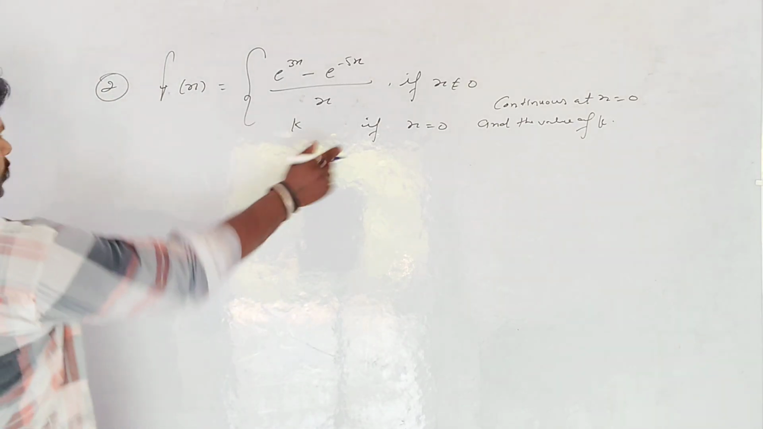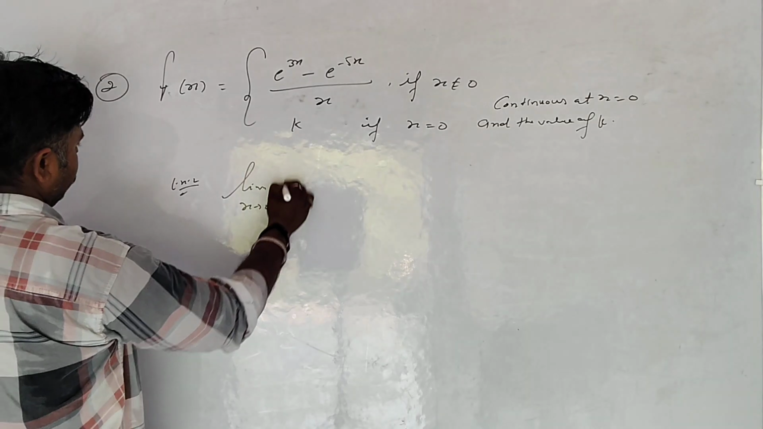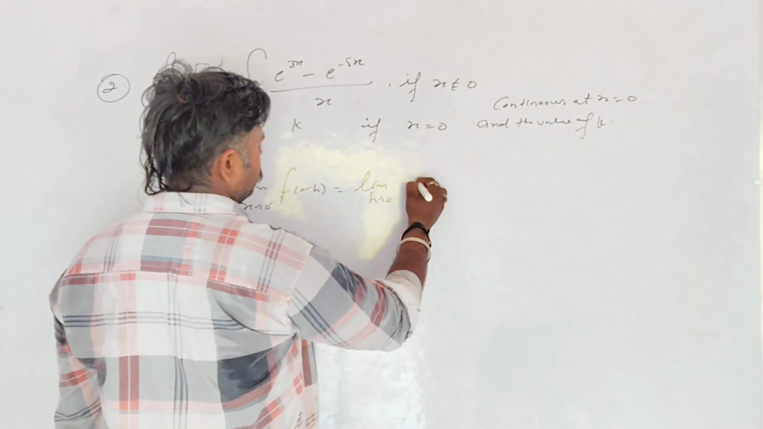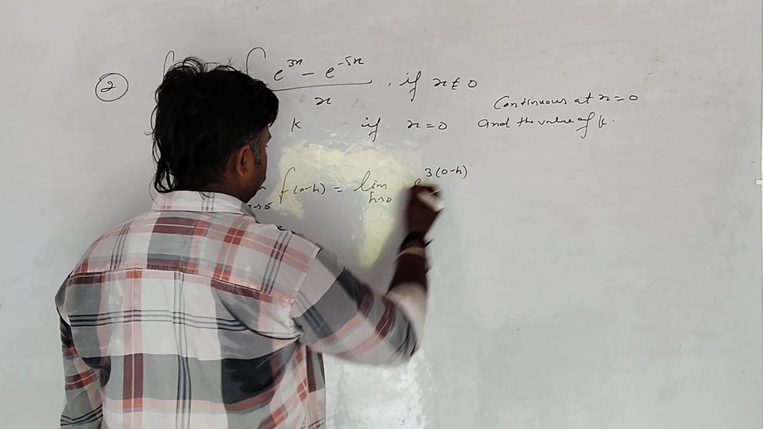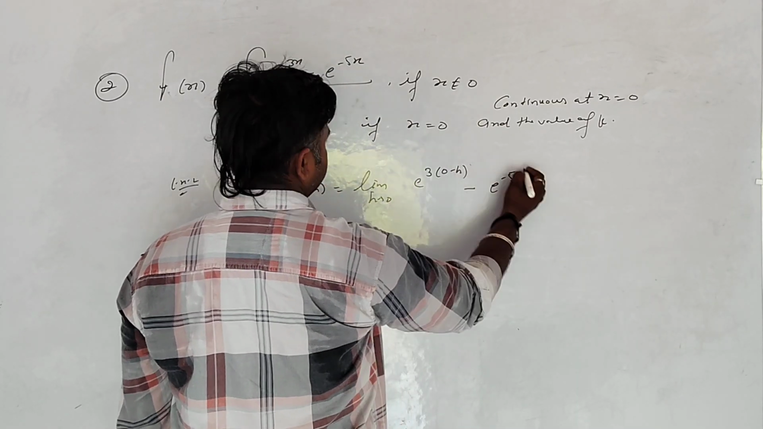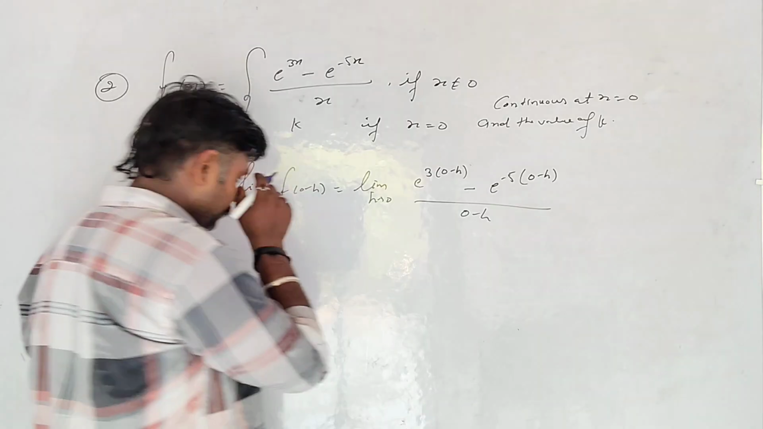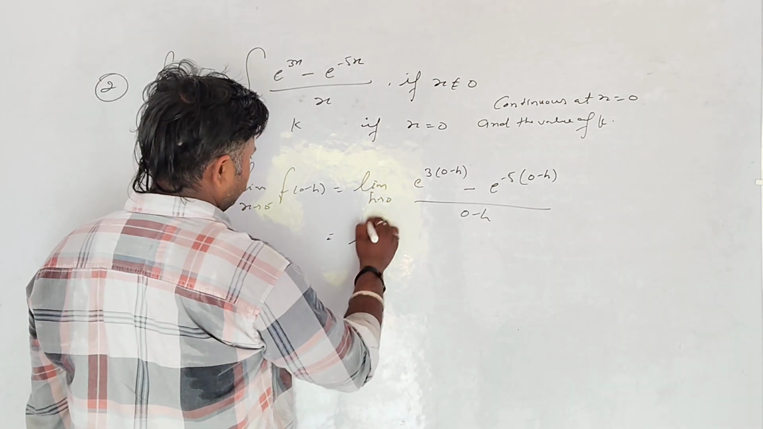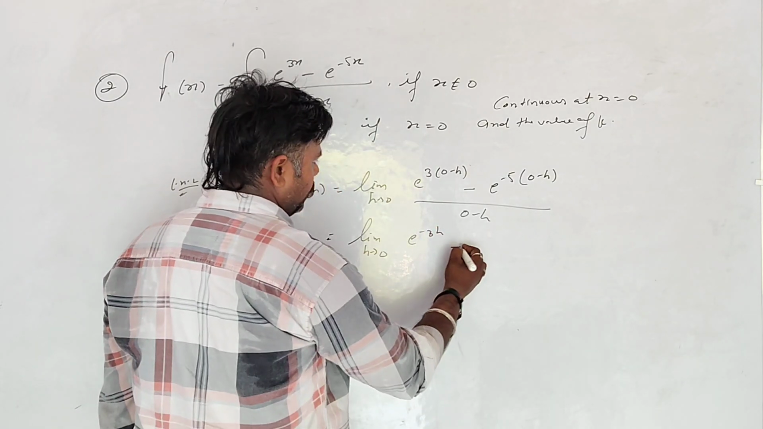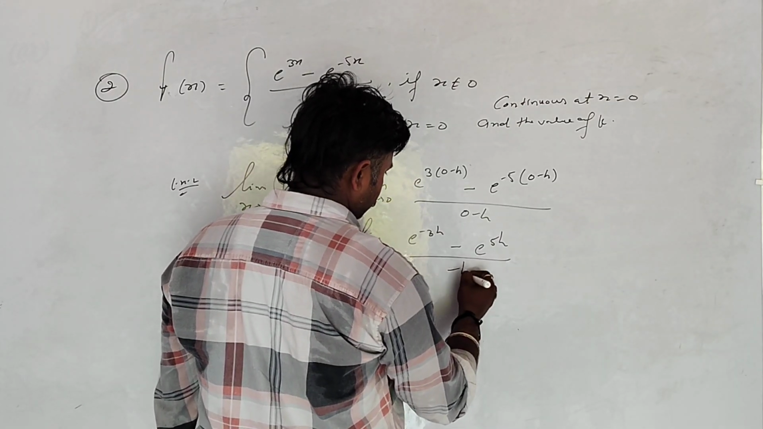सॉल्व करते हैं. So left hand limit लेते हैं. So limit x tends to 0 negative, f(0 minus h) is equal to limit h tends to 0 of e to the power 3(0 minus h) minus e to the power minus 5(0 minus h) divided by 0 minus h. So limit आप डायरेक्टली कर सकते हैं बेटा, limit h tends to 0 of e to the power minus 3h minus e to the power 5h divided by minus h.